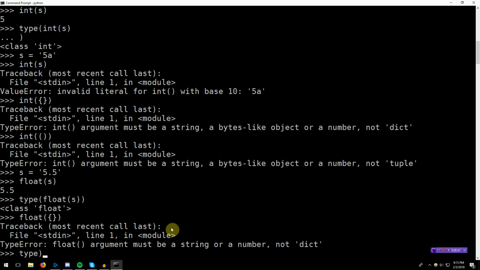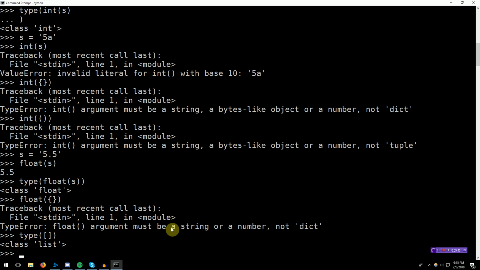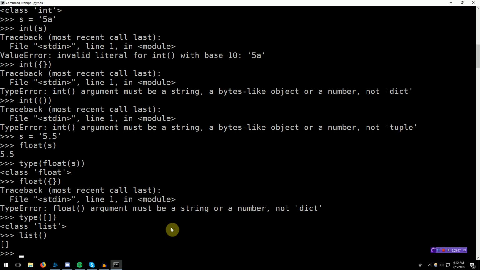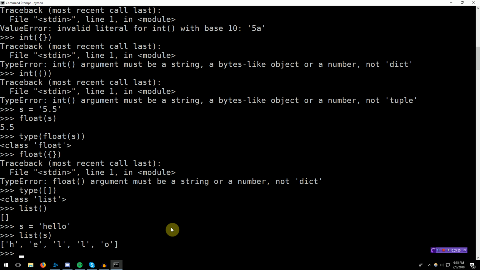Now, what happens for list? The type of an empty list is list, so you would think that we can use this constructor to create a list from items. Let's try. If we have an s, a string, "hello", and we create a list from s, you can see that some interesting behavior happens. It takes the letters of the string and separates them into separate characters inside of the list.